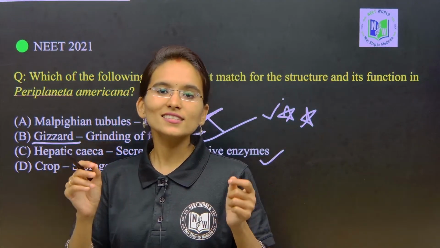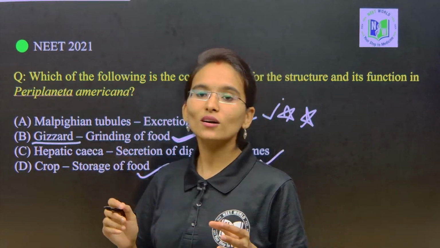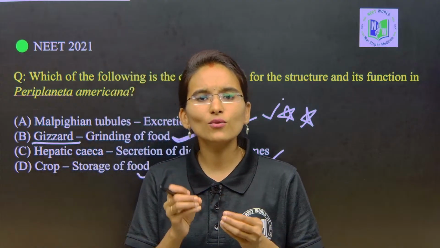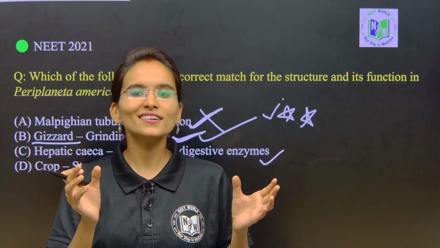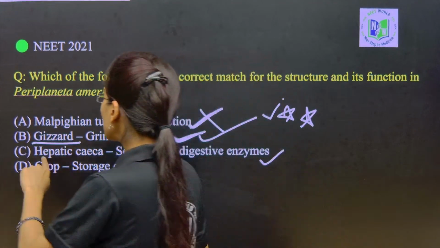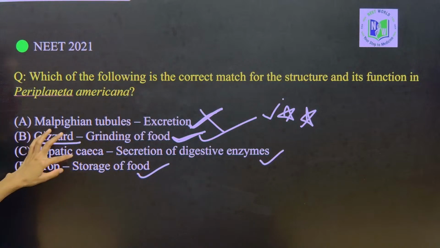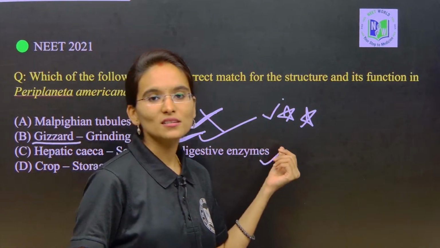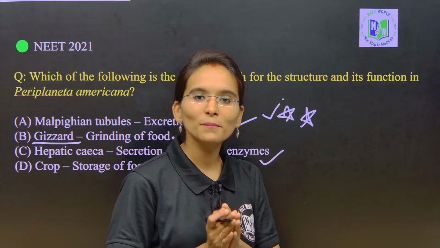So, gizzard is the main part which is going to contain 6 to 8 blind tubules which are continuously involved in grinding the food and making the food into a fine paste-like structure. So, gizzard is the right option, but have a look here, my dear students, options C and D, hepatic caecae. These are involved in secretion of the digestive enzymes. So, where can we find the hepatic caecae? At the region of the midgut, right.